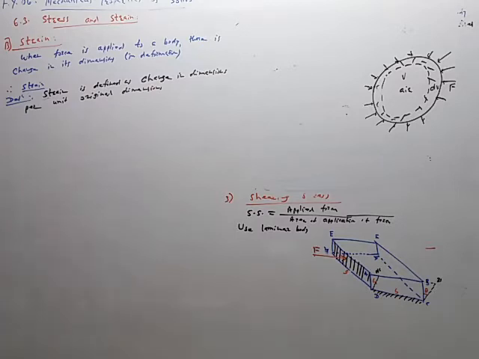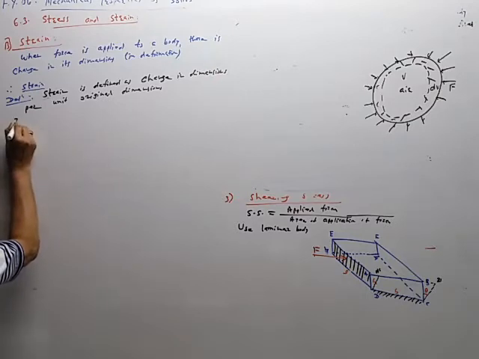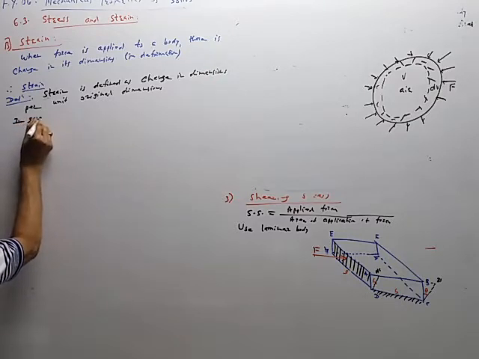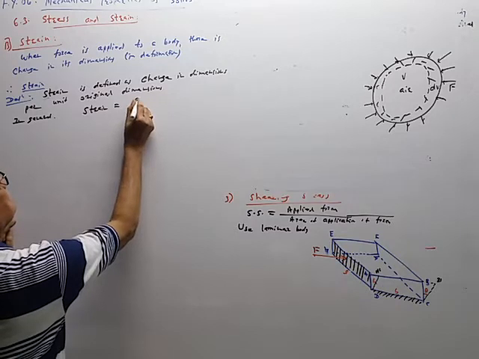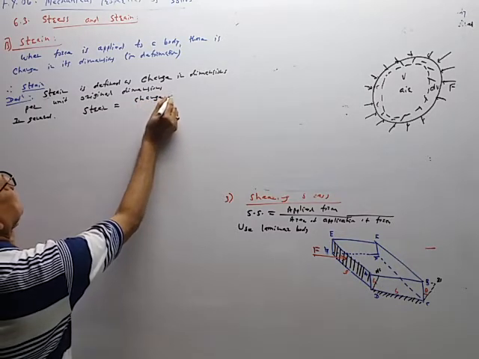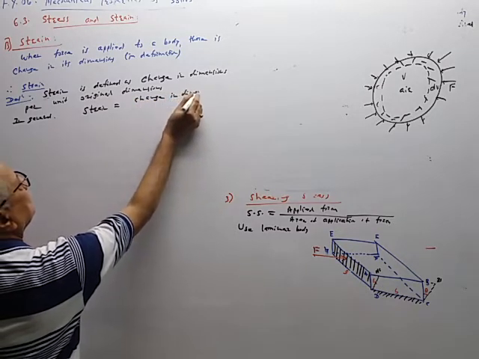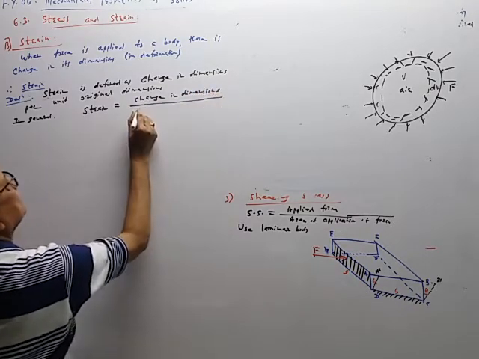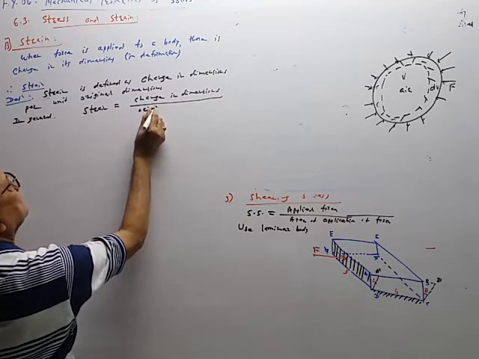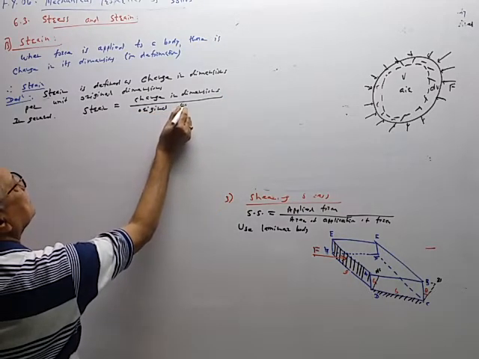And therefore in general, just as we saw the general definition of stress and then its 3 types, we can do the same here. Therefore, in general, strain is equal to change in dimension, so dimension may be length, volume or shape, or change in dimensions upon original dimensions.